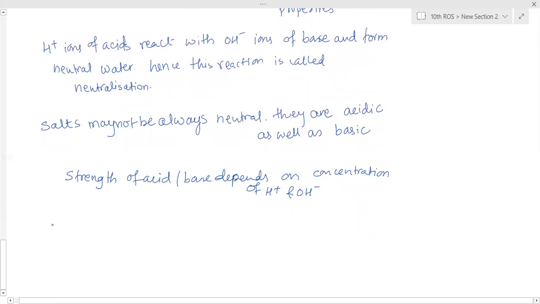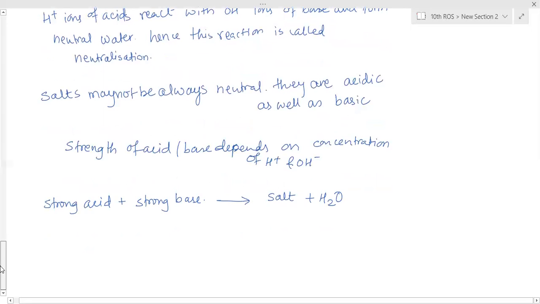Now if a strong acid reacts with a strong base, every time only salt and water are formed, as H plus ions and OH minus ions combine.